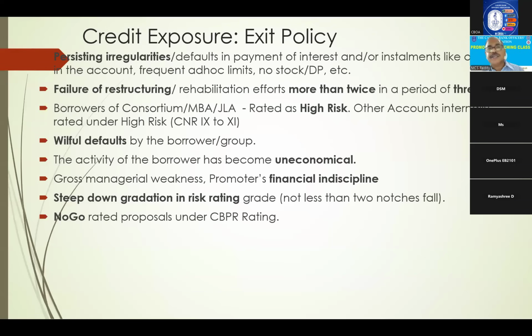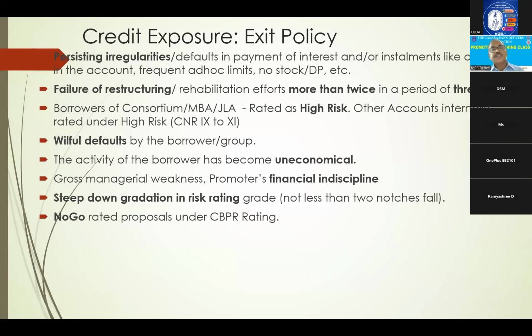Persisting irregularities, continuous irregularities are there. Frequent ad hoc, no stop, drawing power not there and limit is exceeding. Failure of restructuring or rehabilitation efforts more than 2 times in 3 years. Restructuring efforts are failed, so no question of restructuring now. Why has it failed? Maybe security is not covered, because about 25 lakhs normally security coverage should be there. So other parameters also they are not meeting.